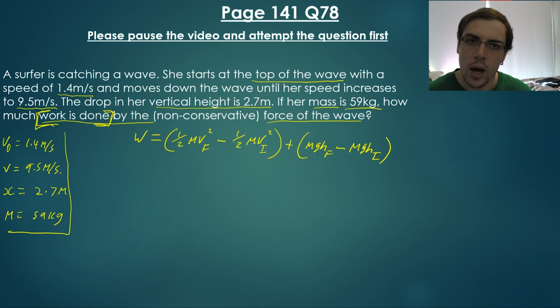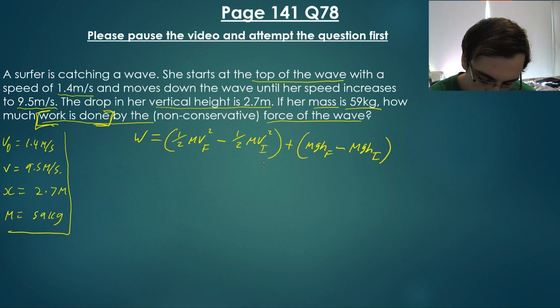Now the reason why is that, remember that the law of conservation of energy states that energy cannot be created nor destroyed. So what's going on here is we are seeing the change in the kinetic energy and the change in gravitational energy, and the result of these two is going to be the work done by the wave, because that has led to the change in both the kinetic and the gravitational potential energy.